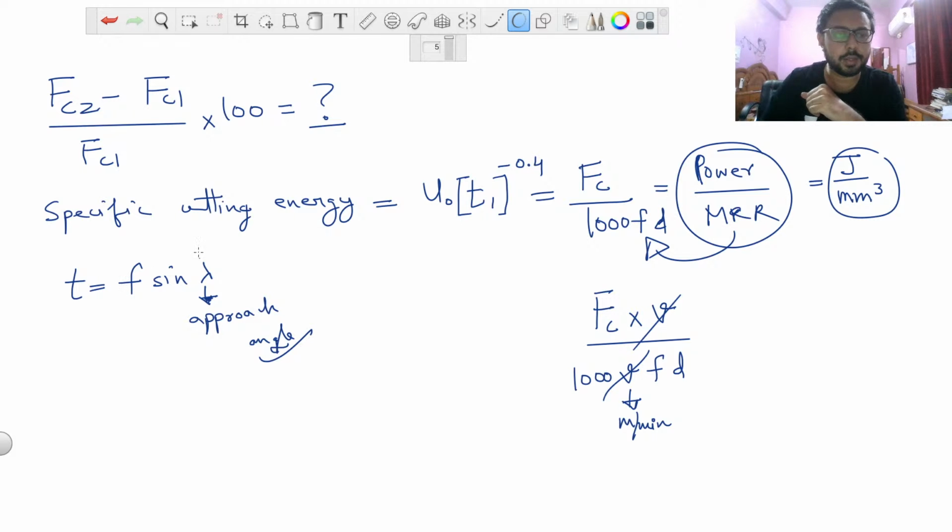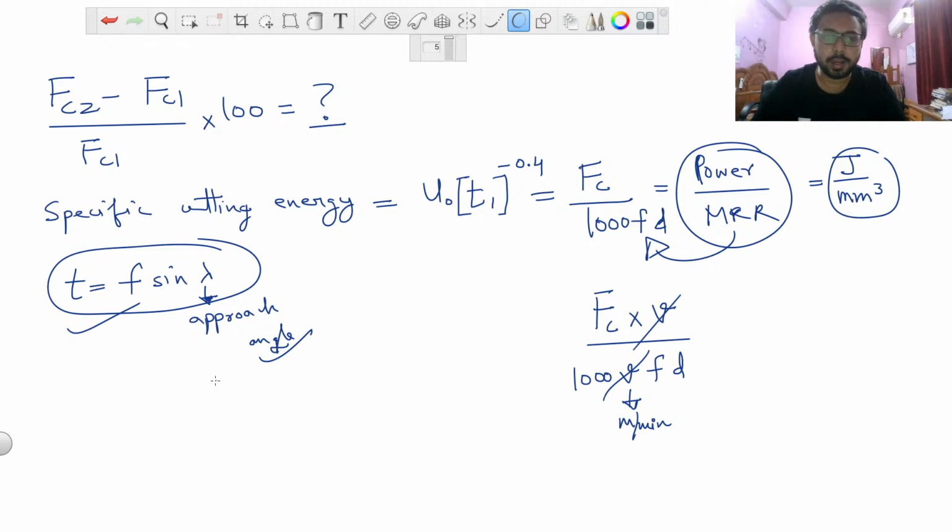Here we can replace the value of t with this F sine lambda. I hope you have remembered this equation, t is equal to F sine lambda. And how did we get this? We got this from this triangle that we discussed in detail.